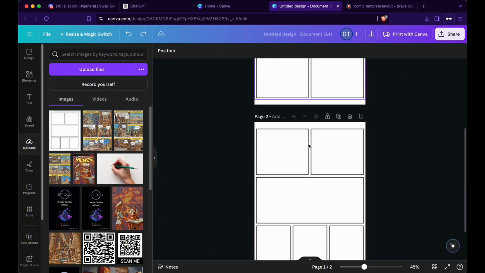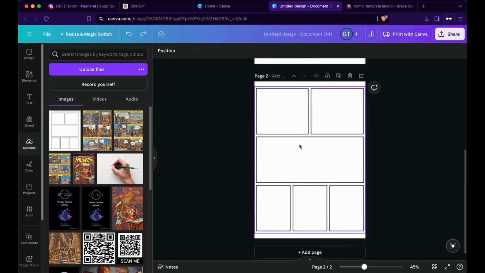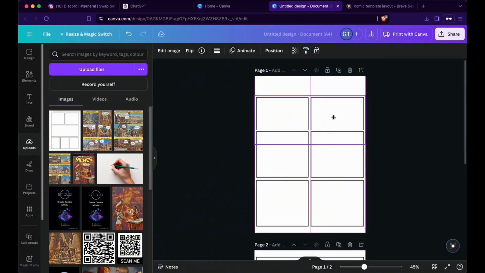When you're happy with the layout that you've created, you will know what kind of image size you need, and later on you can adapt the images according to your initial layout. Also, one more final tip: if I select one and I move it around, you see these lines, it always snaps to those.